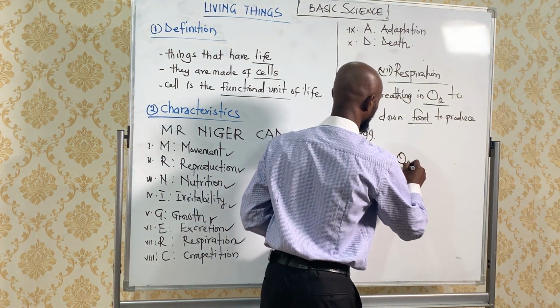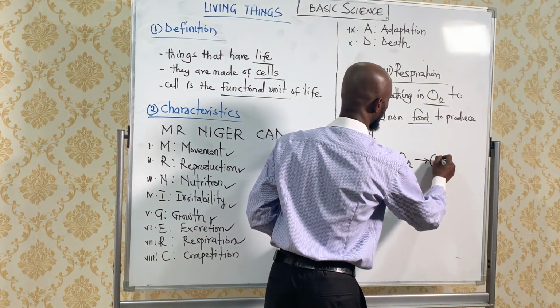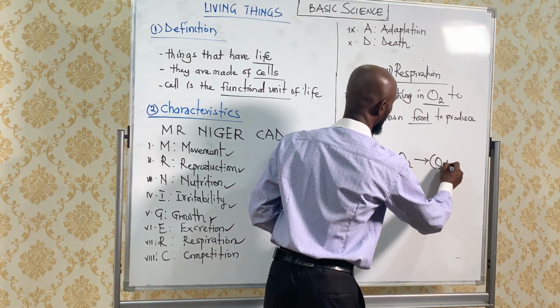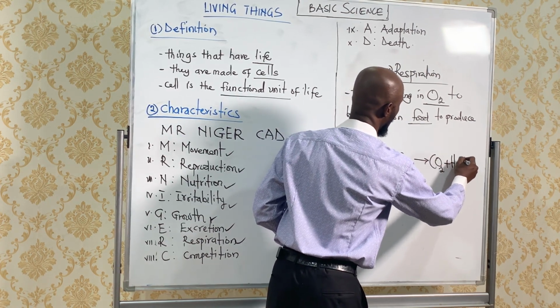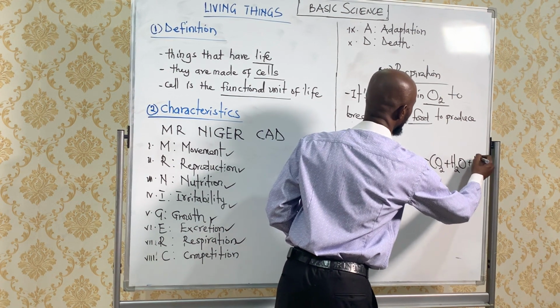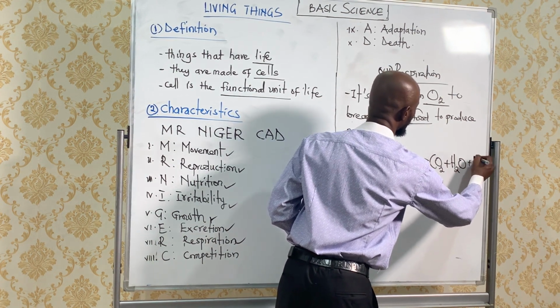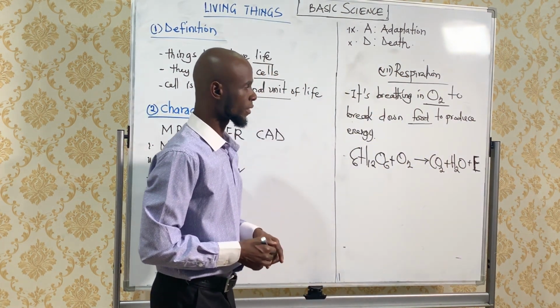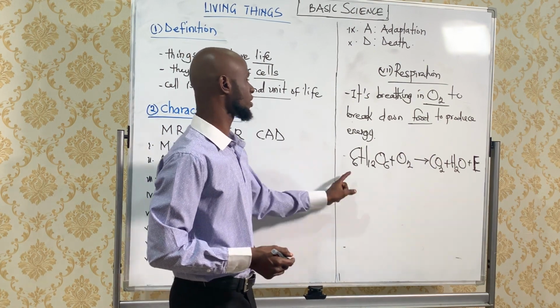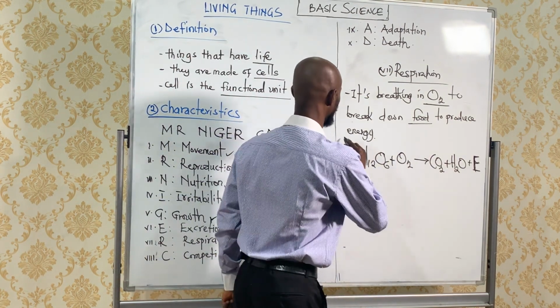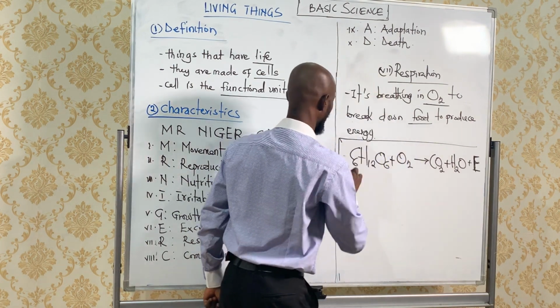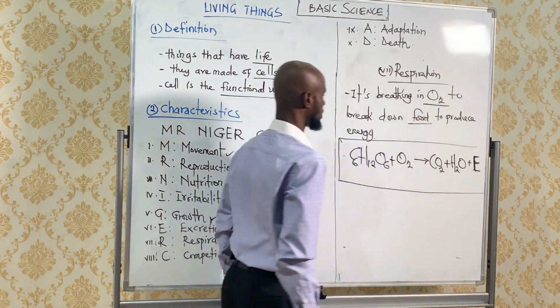Plus the oxygen will give us, as byproducts, carbon dioxide, water, and the energy. E represents the energy we are looking for. This is called the equation for respiration.